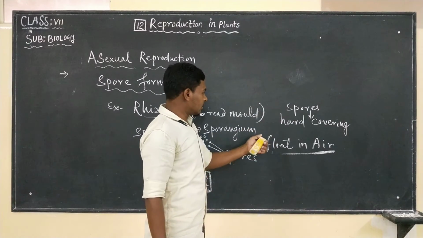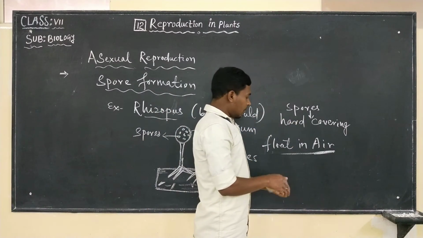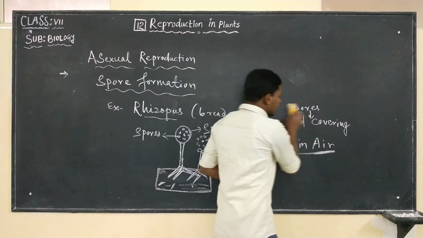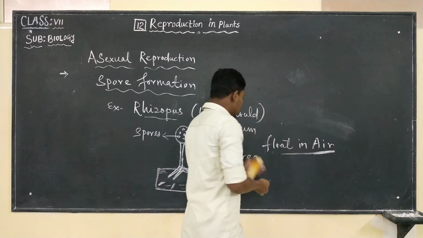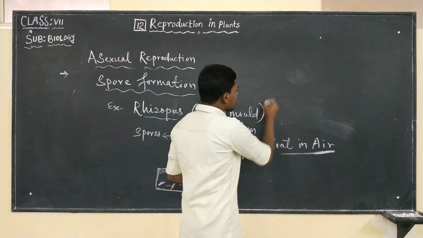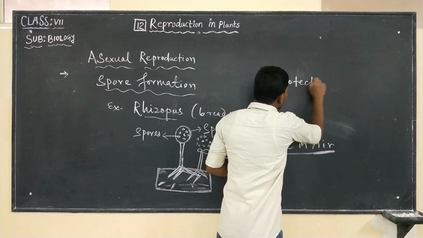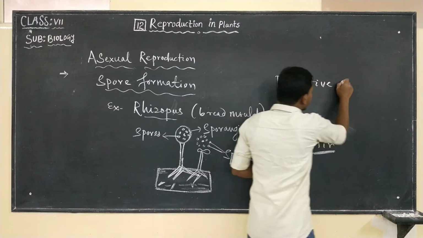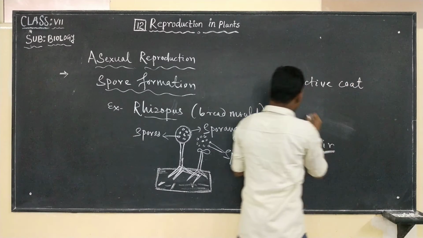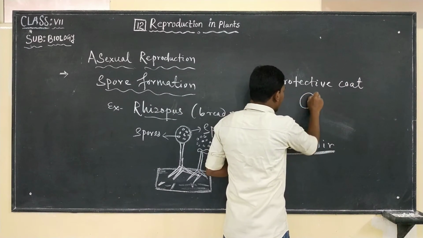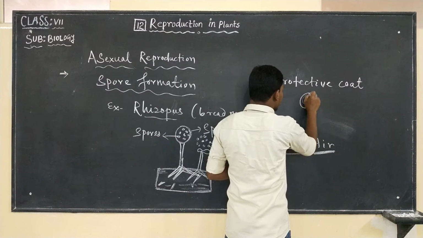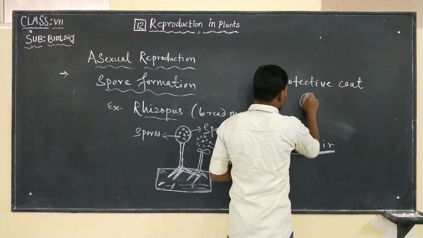Unfavorable conditions. So these spores are having a protective coat. Think this is the protective coat and the spore is found here.